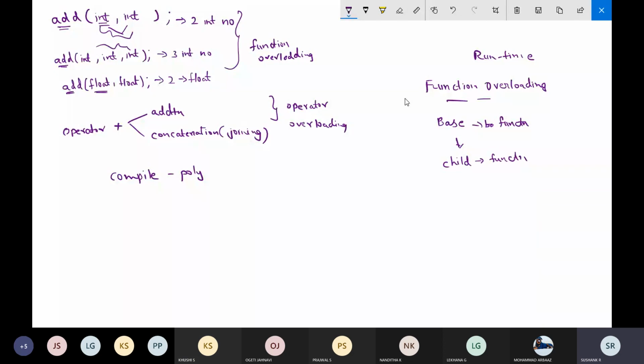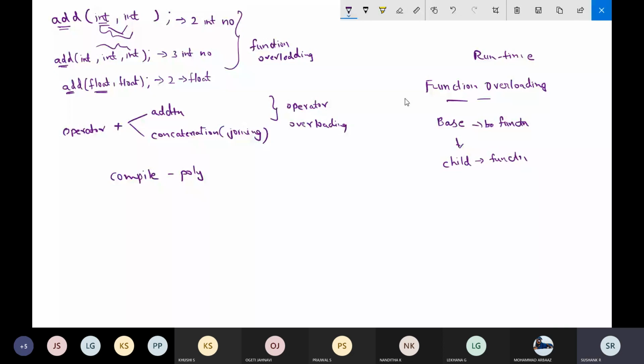We'll start writing code for checking the compile time polymorphism and runtime polymorphism also. So shall we start? Yes, sir. If you don't have any doubts, we'll go with the examples then.